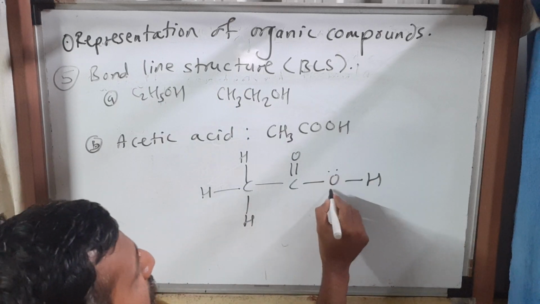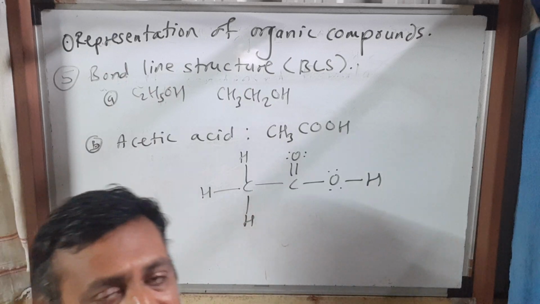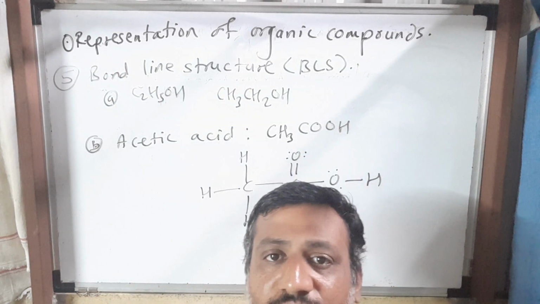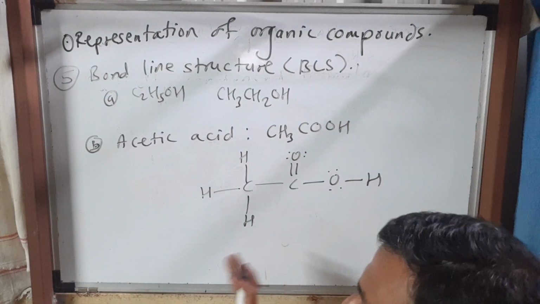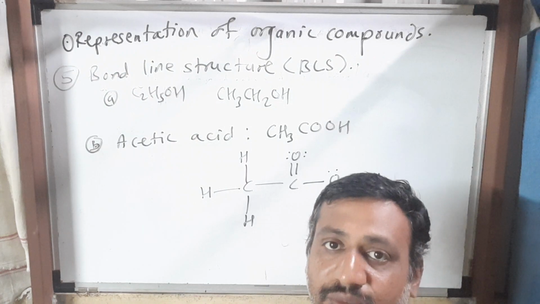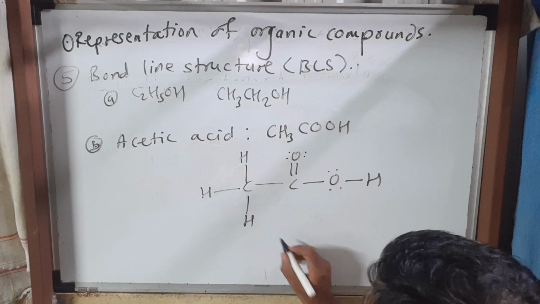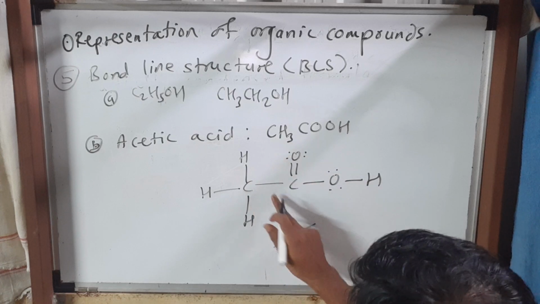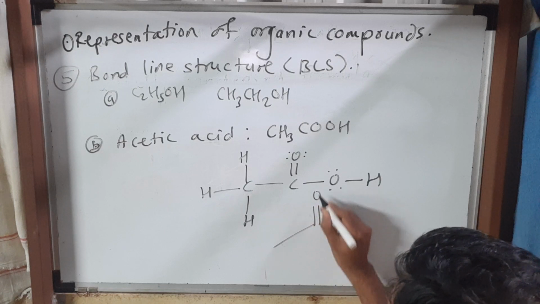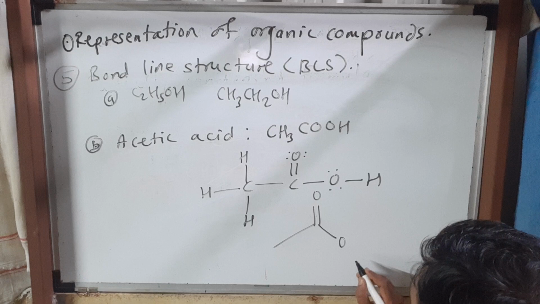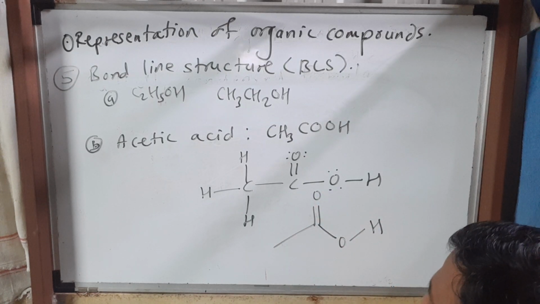If you show dots here, it becomes the Lewis structure. Why am I showing this? Because there should be connectivity. Those who know how to draw in 1 minute can draw. For them I am not explaining, but for those who don't know and want to know sequentially, I am explaining. See, in acetic acid, here there is a carbon, the first carbon; as I told, between 2 carbon atoms a single bond, this single bond I am showing here. Then there is a double bond between carbon and oxygen, a single bond between carbon and oxygen, and here there is a hydrogen. So this is the bond line structure of acetic acid, CH3COOH.